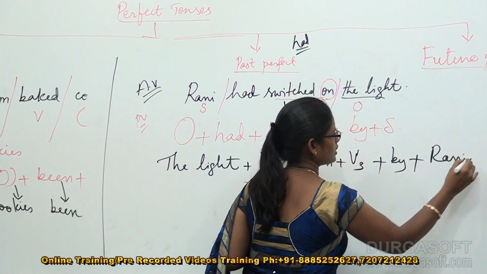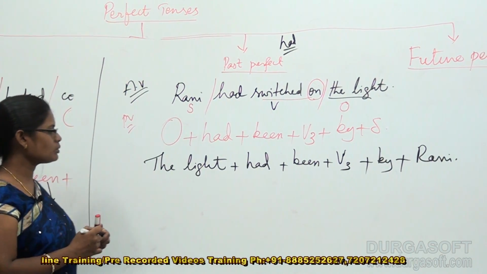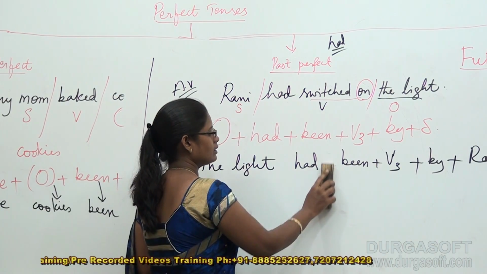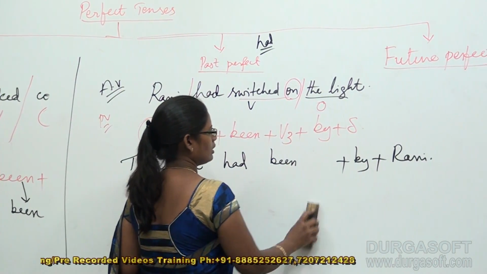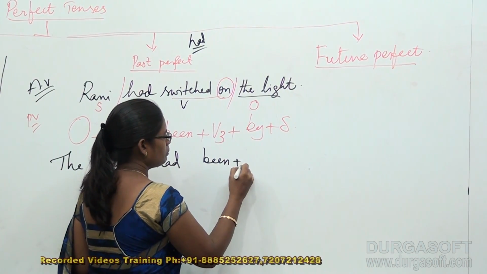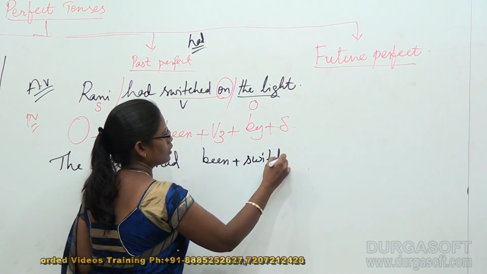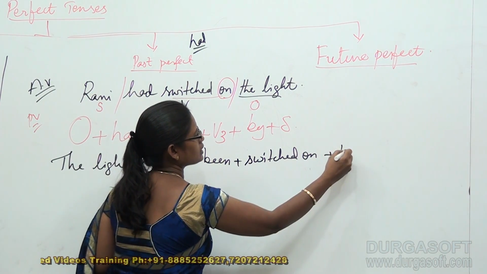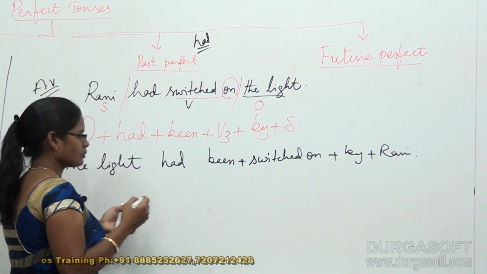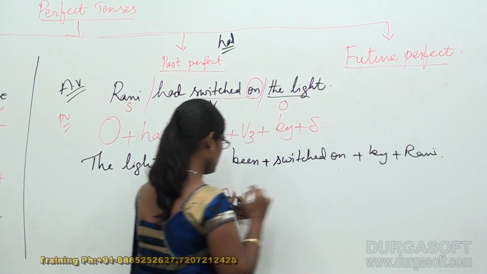So we got the subject as Rani. Now you try to remove all the pluses here provided in the sentence. The light had been, okay, let me give you a word here. Been plus switched on plus by plus Rani. Okay, this is my subject.